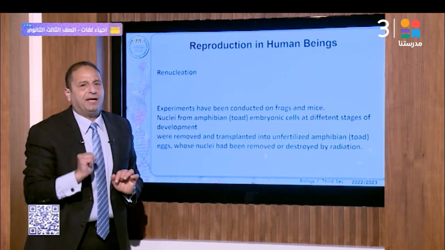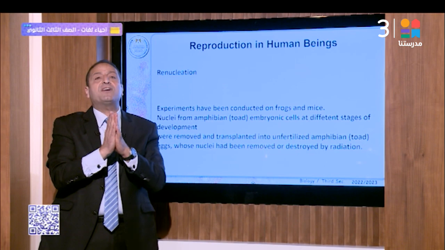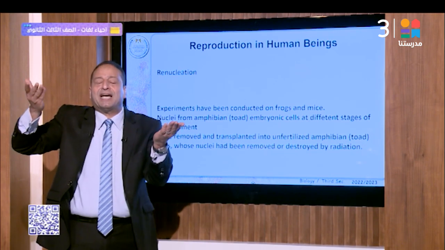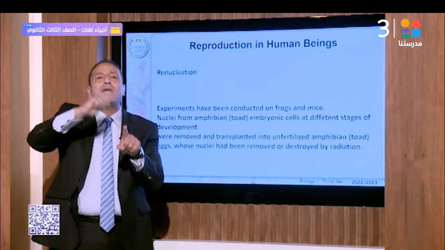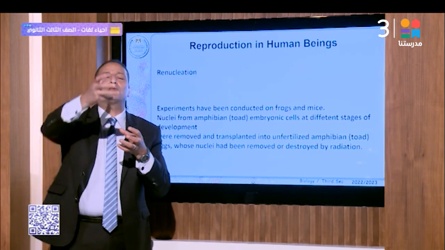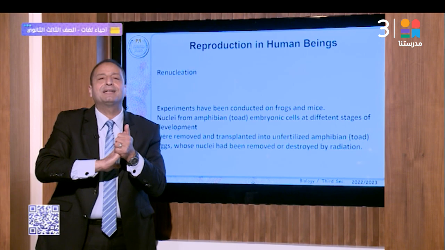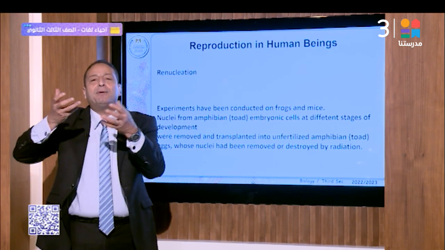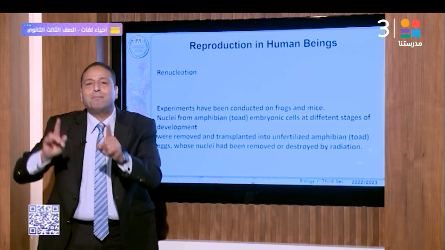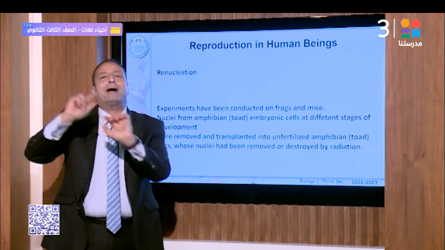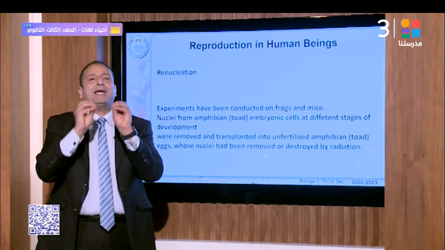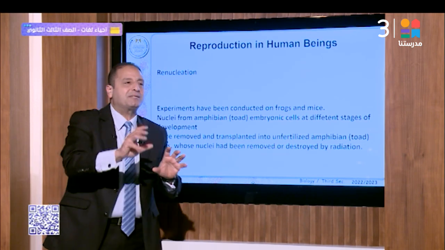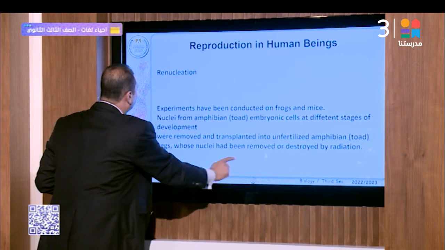embryonic stage. That means this division is, number one, mitosis from the embryonic stage. In the embryonic stage the zygote divided mitotically, then meiosis produced the ova, and exposure to radiation destroyed the nucleus. Then mitosis, which is considered asexual reproduction, produces new individuals. Mitosis, meiosis, mitosis. This technique depends on this type of division. Mitosis, meiosis, mitosis. That's right.